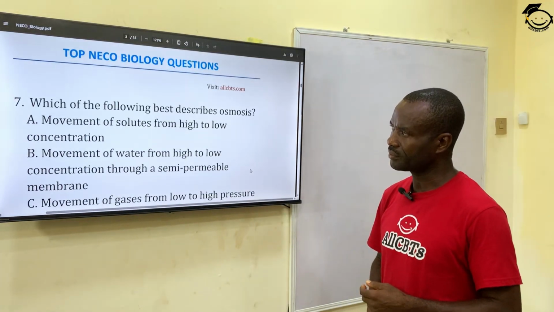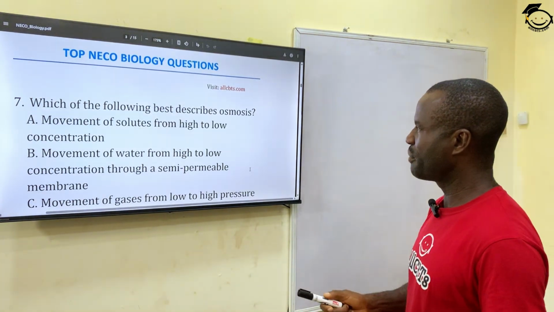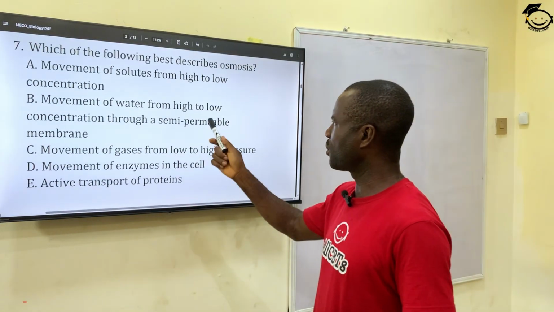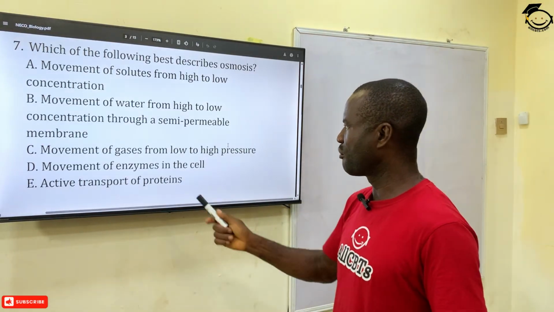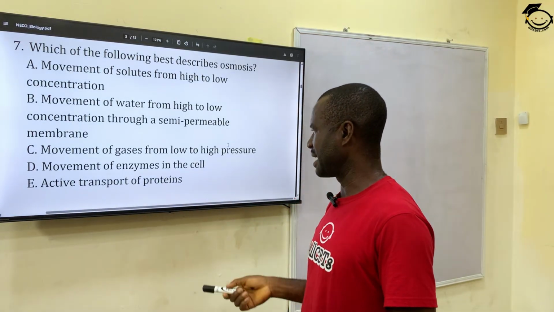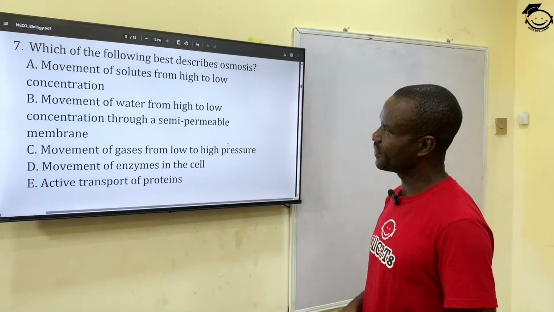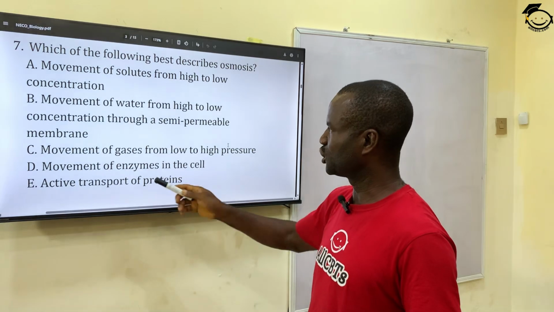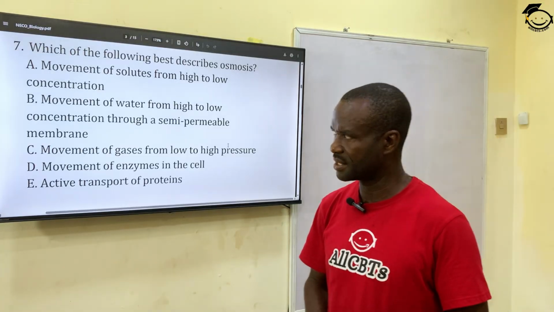Number 7. Which of the following best describe osmosis? A. Movement of solute from high to low concentration. B. Movement of water from high to low concentration through semi-permeable membrane. C. Movement of gases from low to high pressure. D. Movement of enzyme in the cell. And the last, active transport of protein. The correct answer is B. The movement of water from a high to low concentration through a semi-permeable membrane. There must be a semi-permeable membrane before osmosis can take place.